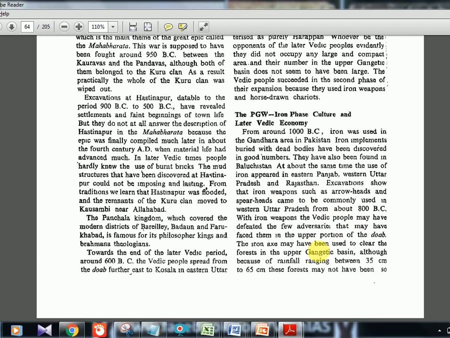I'll tell you when some new point comes up. So rainfall, they are telling roughly it is like 35 centimeters to 65 centimeters.